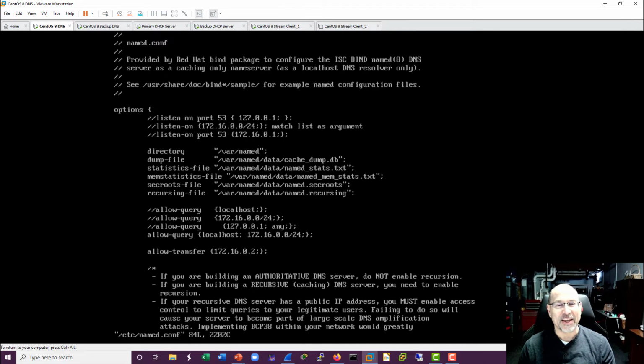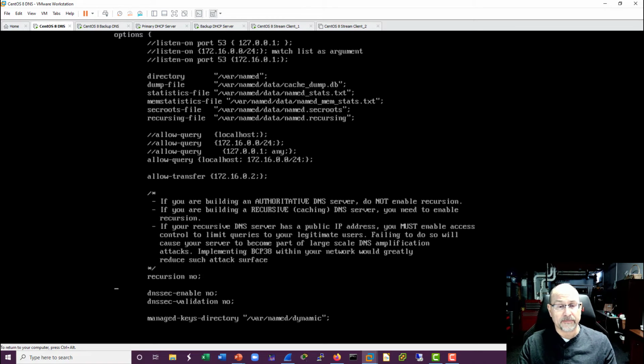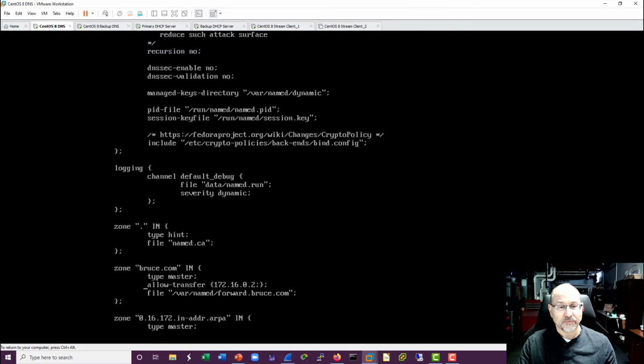Now this becomes much more important when you are going to do something like recursion, where you're going to have a recursive name server, because we really want to restrict all of the exchange between servers. And so this becomes really critical when you're going to say, I want to do recursion. This was a big one, allow transfer. So when we allow transfer, this is the other server that I'm going to do zone transfers with. And so this becomes a really important statement. We're not doing any recursion on this server, and we're not doing DNS here either.